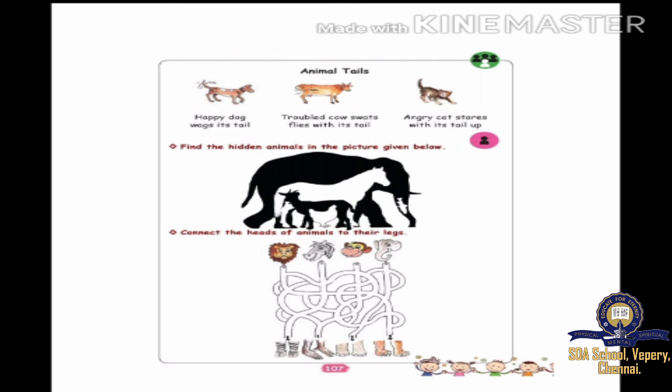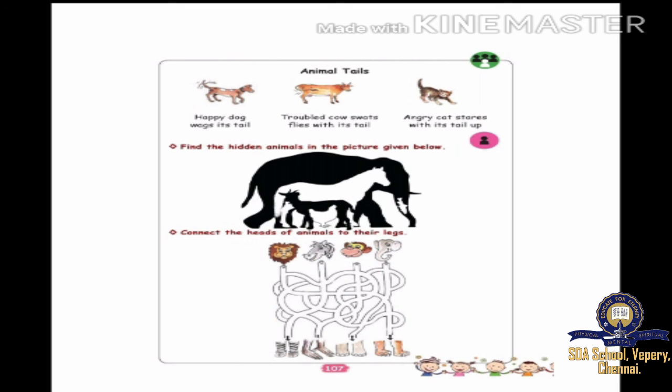Center, troubled cow swats flies with its tail. See the flies are coming and disturbing, so it is moving the tail. Next one, angry cat stares with its tail up. The cat is very angry, so it lifts the tail up.